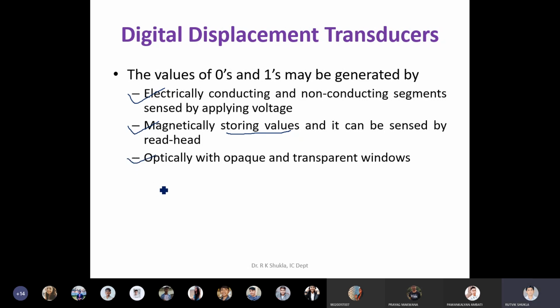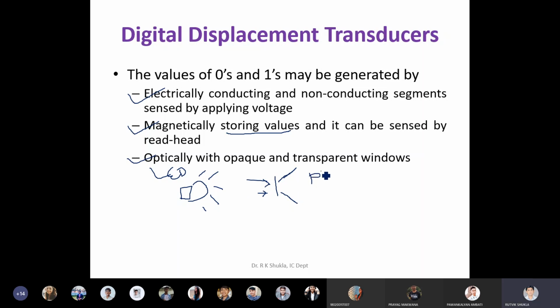Third solution is to use the optical disc or the optical strip with opaque and transparent windows. In this case, from one side you can apply the source like this, and on the other side you can put the detector. This is a light detector or the photo transistor. This is your light emitting device. You can put an LED, a laser, something like that.